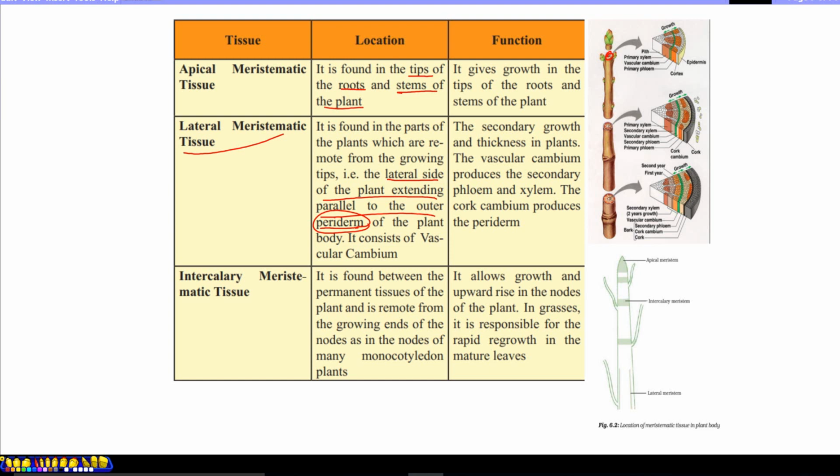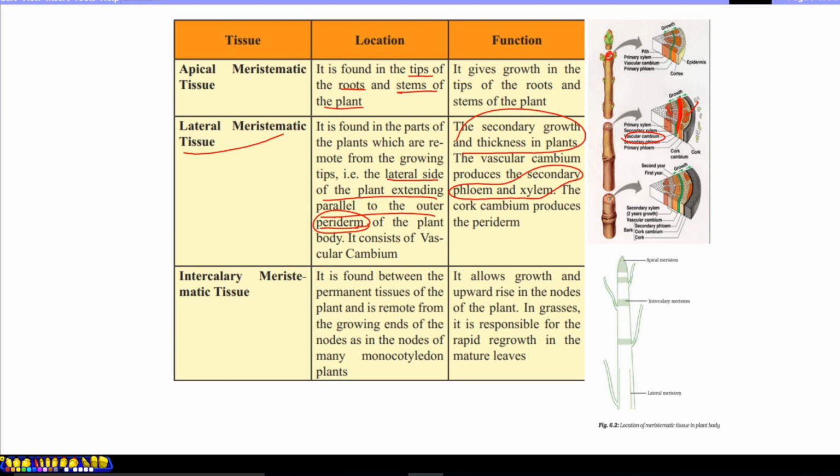You remember the xylem and phloem; with them is a tissue that produces new xylem and new phloem each year, the vascular cambium. The secondary growth and thickness in plants is provided by lateral meristematic tissue through formation of secondary xylem and secondary phloem.